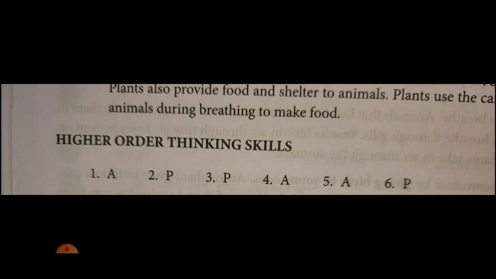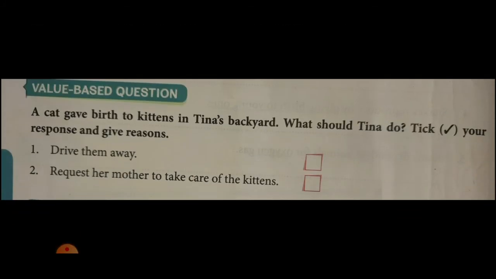Last one question. Value based question. A cat gave birth to kittens in Tina's backyard. What should Tina do? Tick your response and give reasons. You have to tick reason only. You know, a cat gave birth to kittens in the backside of the house of your friend Tina.